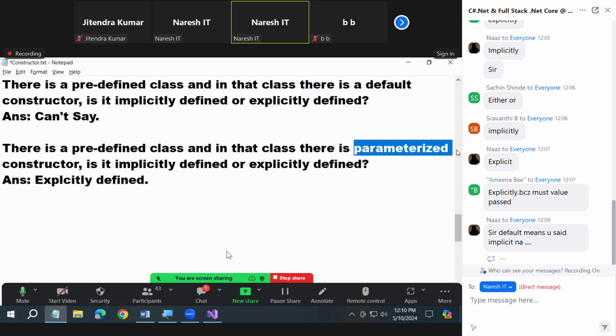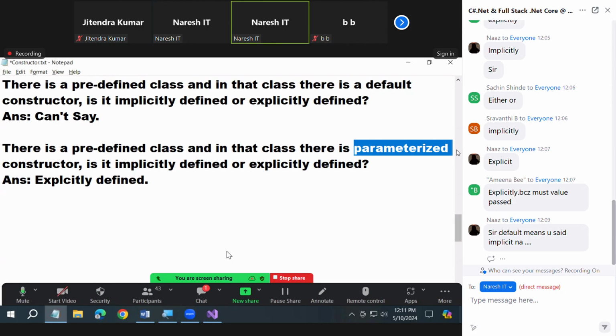How many types of constructors? Two types. What are the two? Default and parameterized. Default constructors can be implicit or explicit. Parameterized constructors, you're forgetting the word again, must be explicit. I told you that parameterized constructors must be explicit.